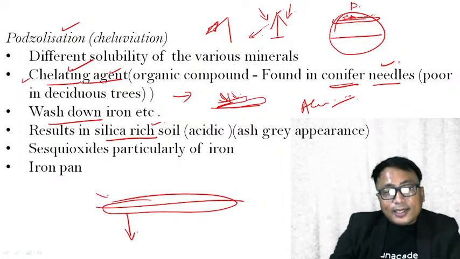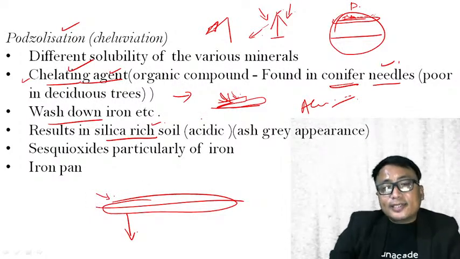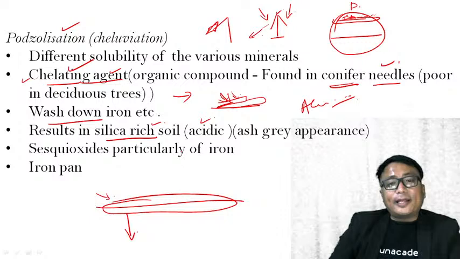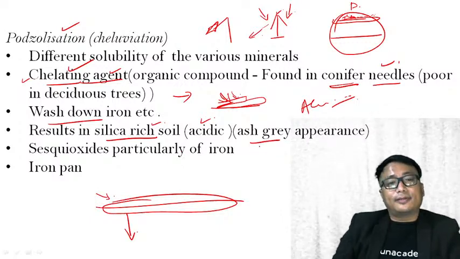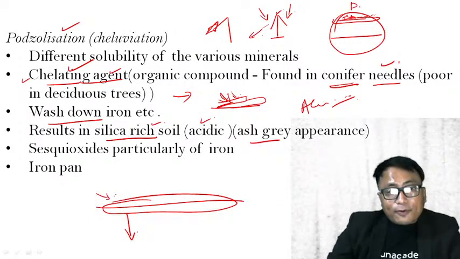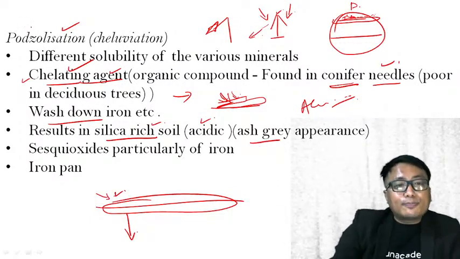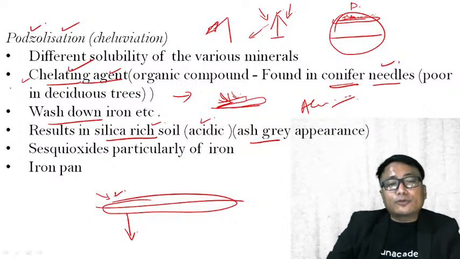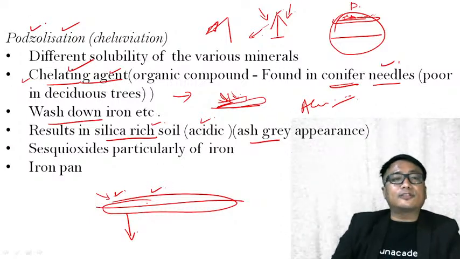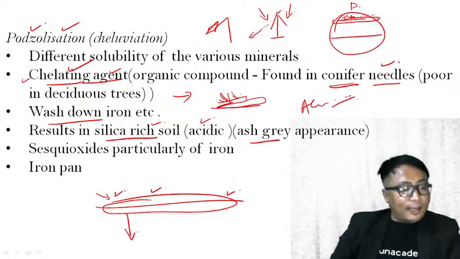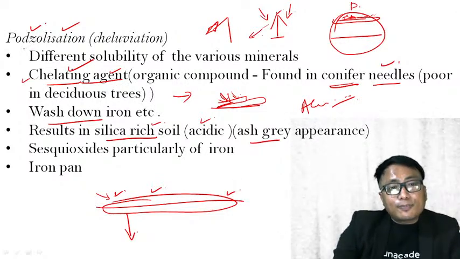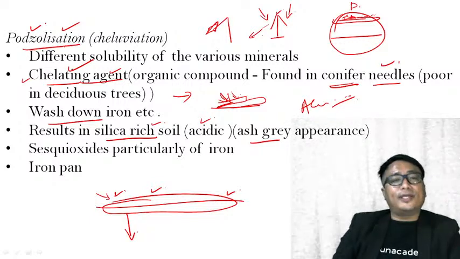Therefore, silica-rich soil is acidic in nature, and the color is ash-gray in appearance. Okay, clear? Such a type of soil is known as podzol, and the process of formation of this type of soil is known as podzolization or cheluviation.